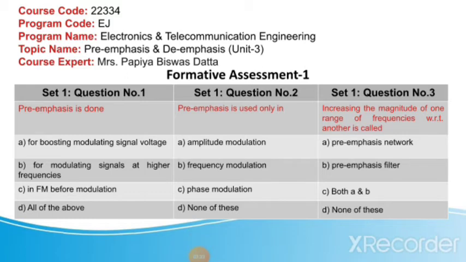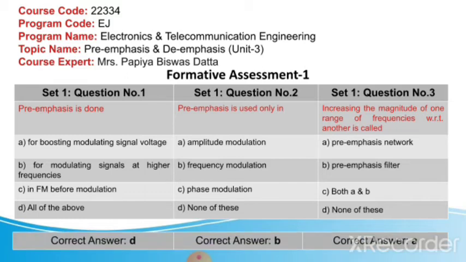I hope you got the answers. So pre-emphasis is done for boosting modulating signal voltage for modulating signals at high frequency, and it is also used in FM before modulation. So the answer is all of the above. Pre-emphasis is used only in frequency modulation, and increasing the magnitude of one range of frequencies with respect to another is called pre-emphasis network. So let's just move forward.